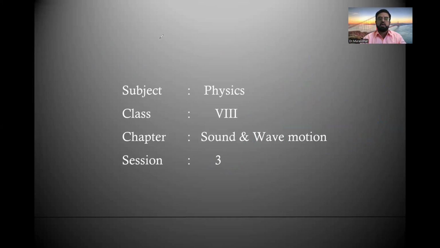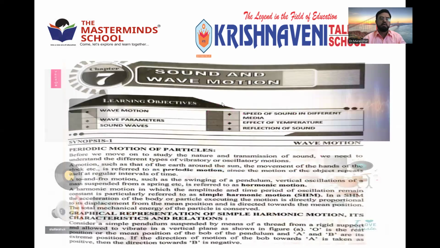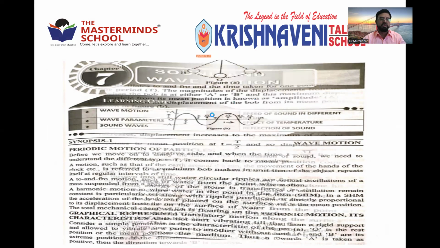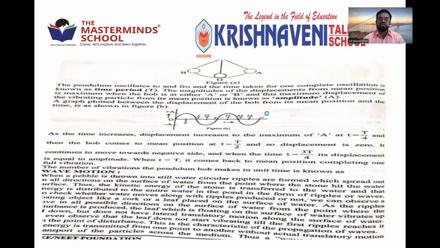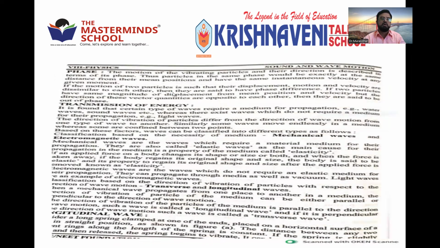So when you move forward, there are so many ways to produce sound, the sources of sound, all the artificial sources. Then we started this chapter, continued after knowing about periodic motions, and then entered into wave motion. When discussing wave motion, we discussed the various parameters of wave motion: time, wavelength, time period, frequency, and velocity.